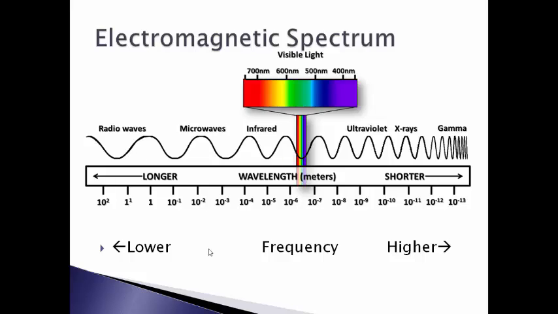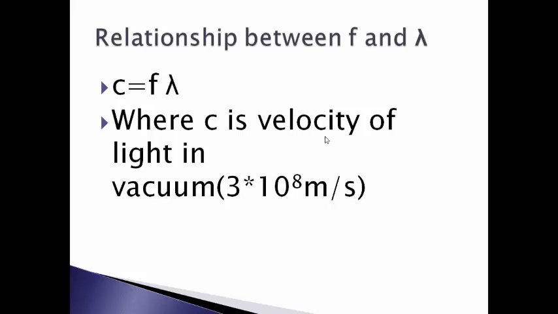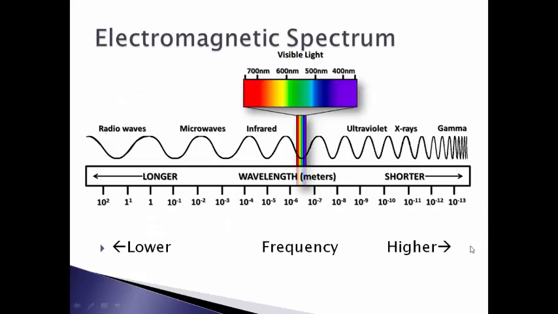So, the relation between frequency and wavelength is c equals f lambda. So, speed equals frequency times wavelength, where the speed I'm talking about is the velocity of light in vacuum, that is 3 times 10 to the power 8. Now since the value of velocity of light in vacuum is constant, it implies that f is inversely proportional to wavelength. So more frequency, less wavelength; less frequency, more wavelength. Higher the frequency, shorter is the wavelength, or lower the frequency, longer are the waves.